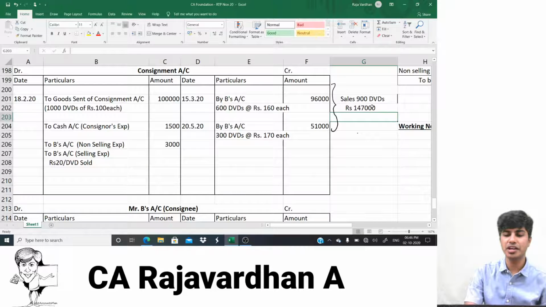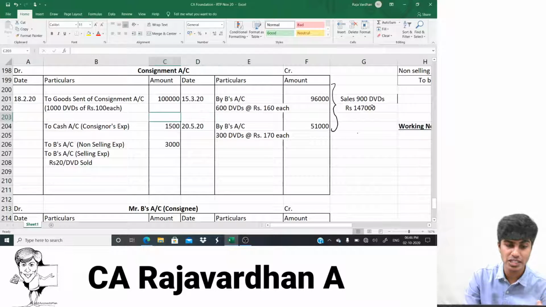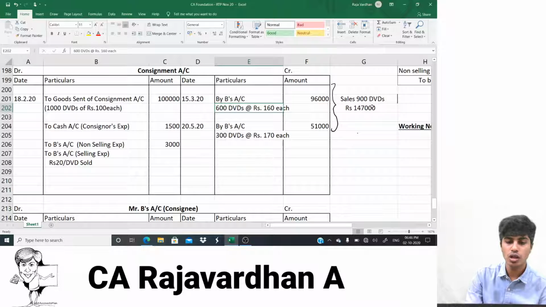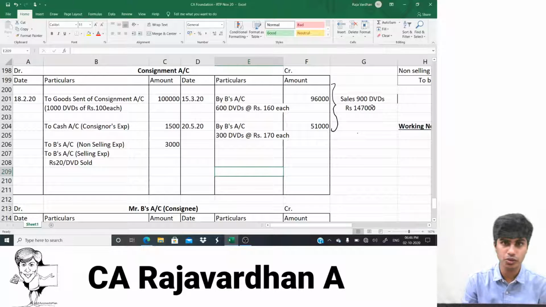1,000 DVDs were sent, out of which 900 have been sold. If there is no normal loss or abnormal loss, the entire 100 DVDs will be my closing stock. Further, before I continue reading the question, remember there are two things that I should do. Number one, here in consignment account I have written "By B." So in B's account I would have to write "To consignment."